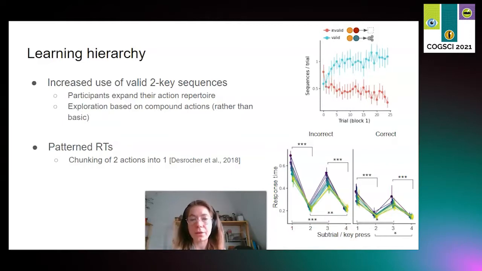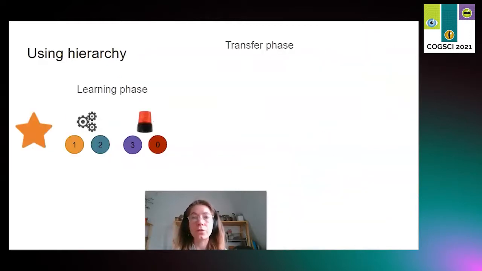Can we say something about how this affected learning and behavior? To test this, we added a transfer phase, which either messed with the lower level of the hierarchy or with the higher level to see how each affected behavior. I'm showing the training rules for the orange star on the left here. Orange and blue lead to the gear, purple and red to the light, and together they create the orange star.